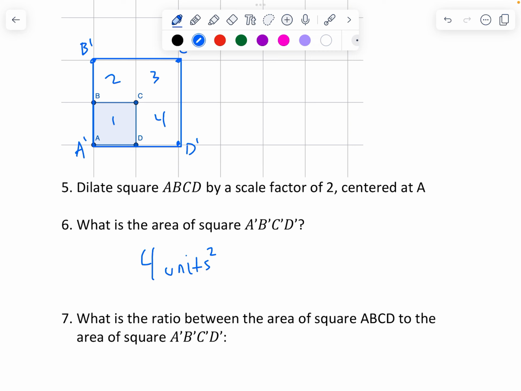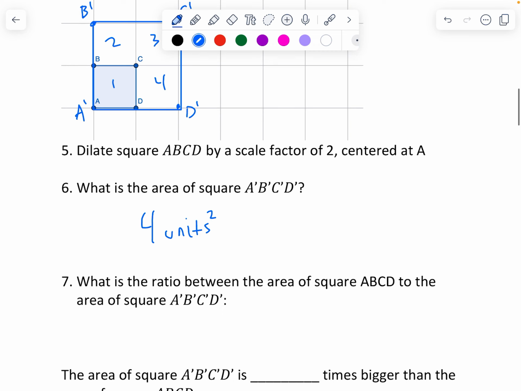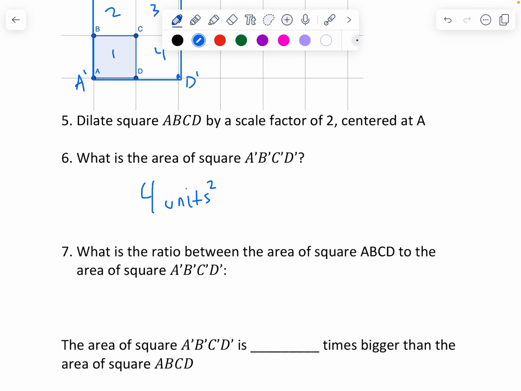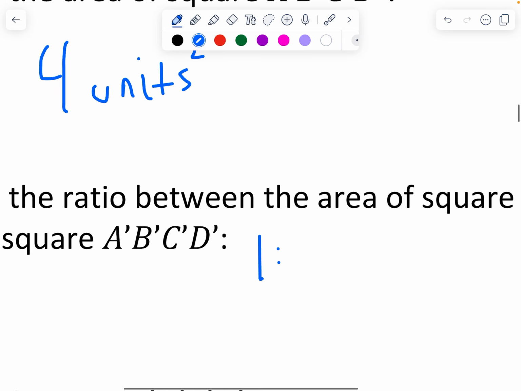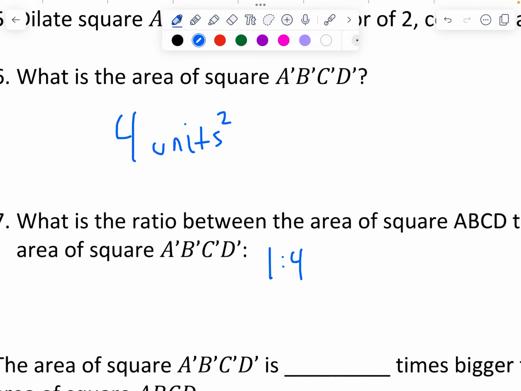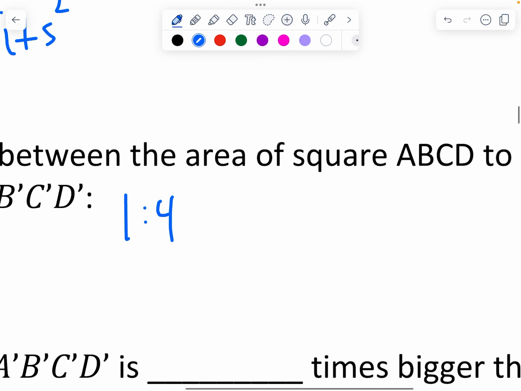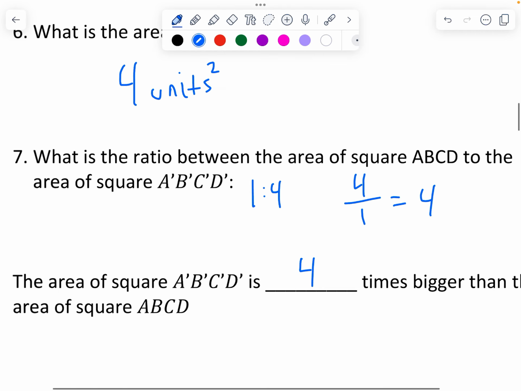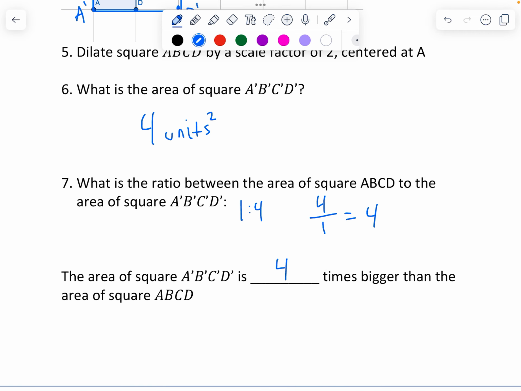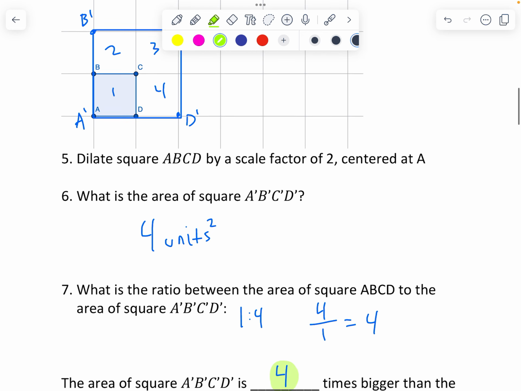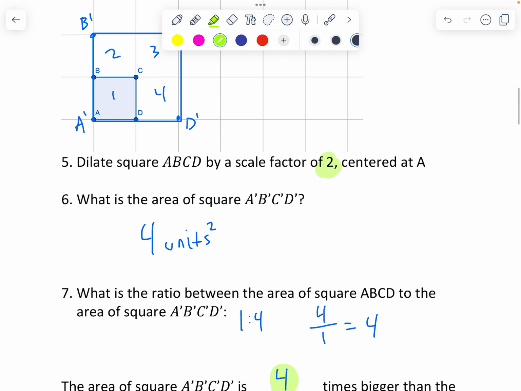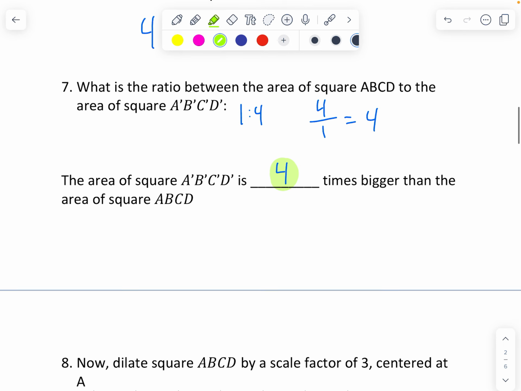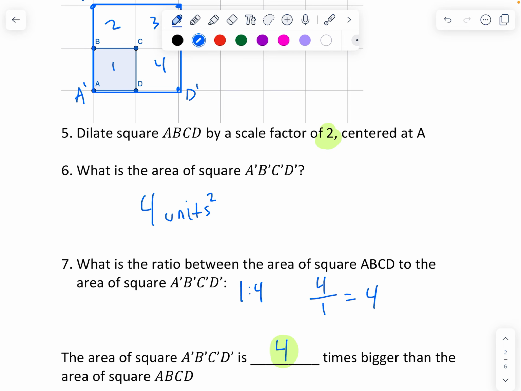And so what happened? What is the ratio of the area of the original square to the area of the new square? It's 1 to 4. Or you could think about it as 4 divided by 1 is 4. So our area got 4 times bigger. Now that's interesting. It got 4 times bigger because the scale factor was only 2. And we're going to try and figure out why that might be.